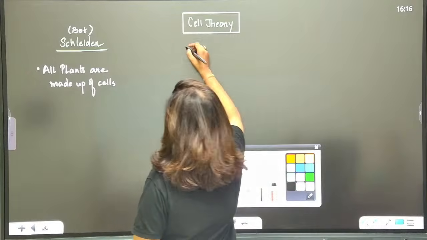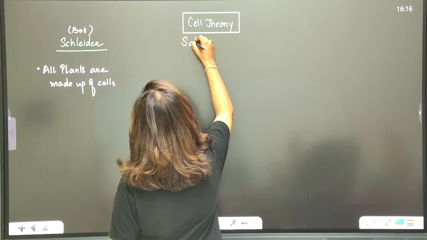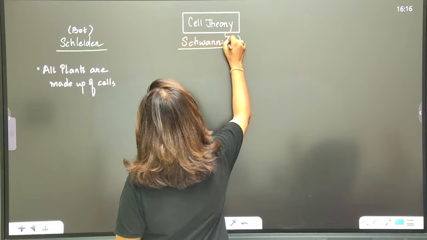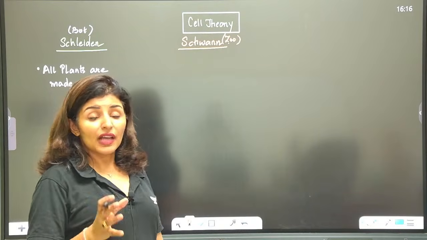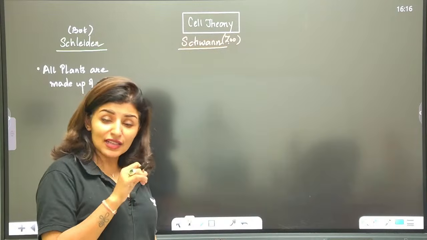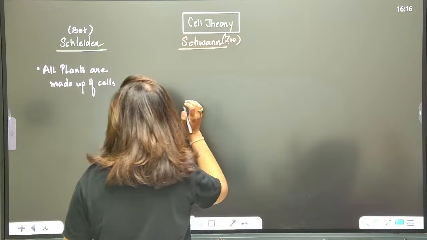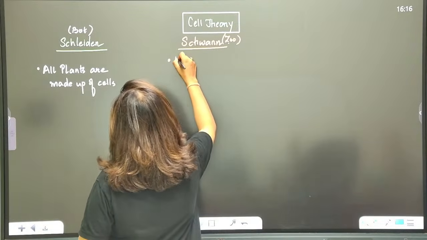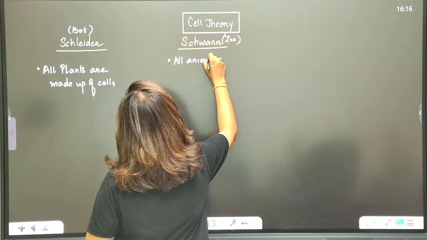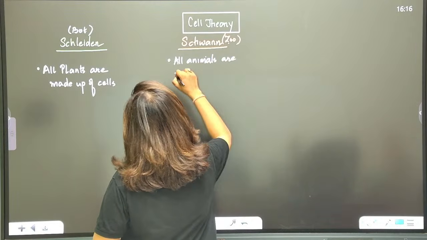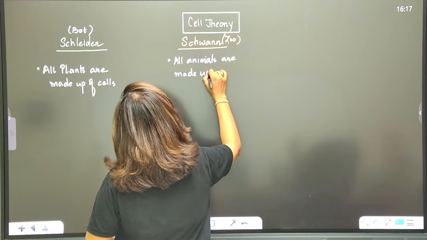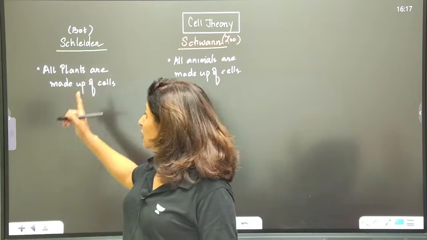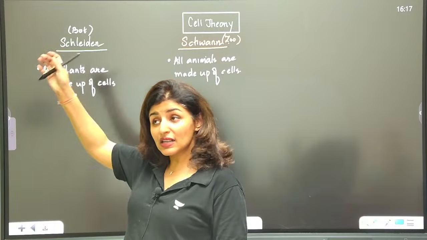Next scientist was Schwann, the zoologist. Schwann observed that all animals are also made up of cells, but other than this, he also proposed certain other points. Now see, Schwann said that, number one, all animals are made up of cells.